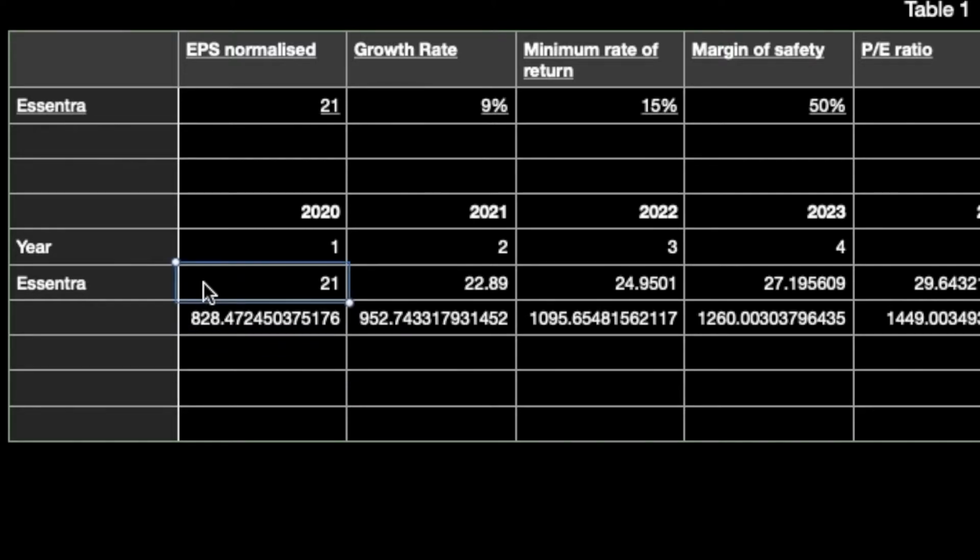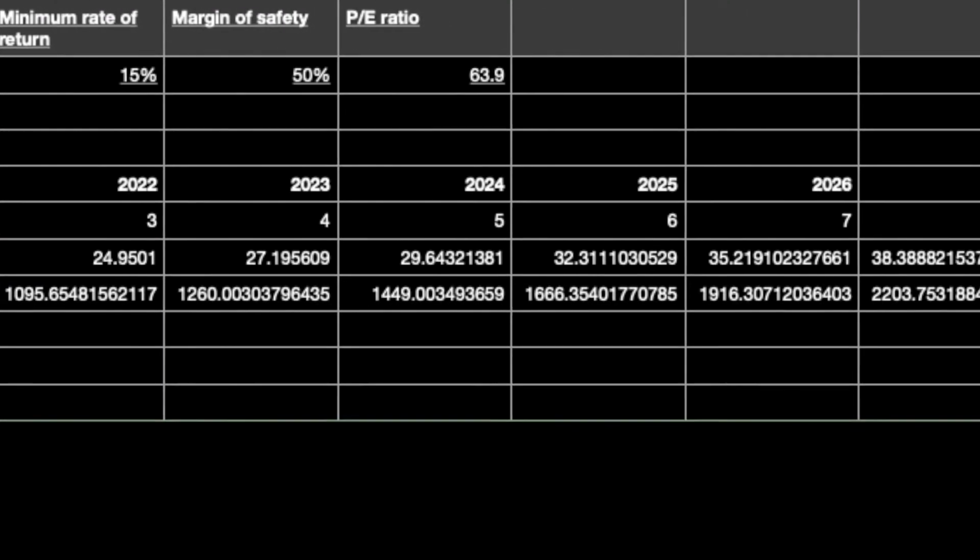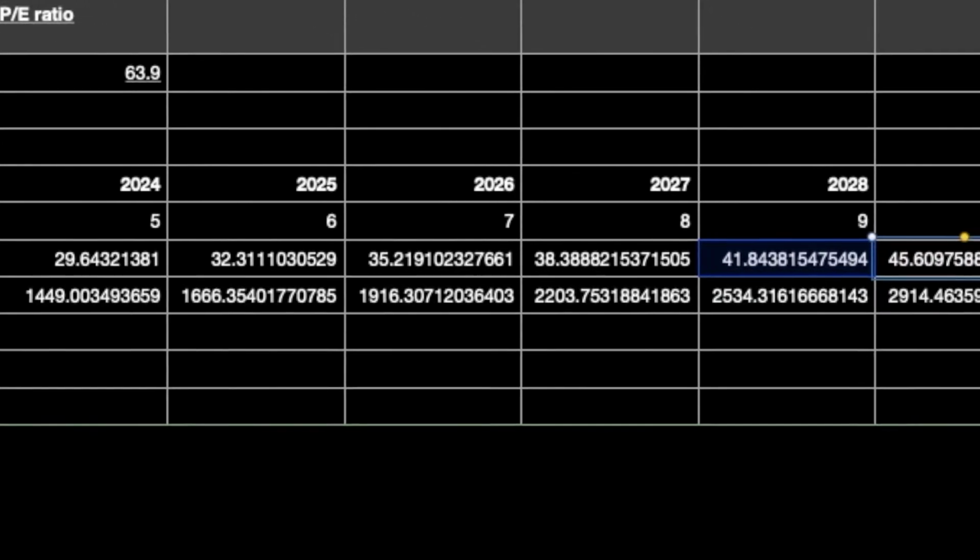What we said is that we're interested in the EPS normalized, which is at 21 pence, and this company will grow possibly by 9% every year. So if we grow 21 by 9% every year, we get to an EPS normalized of about 45p by 2029.